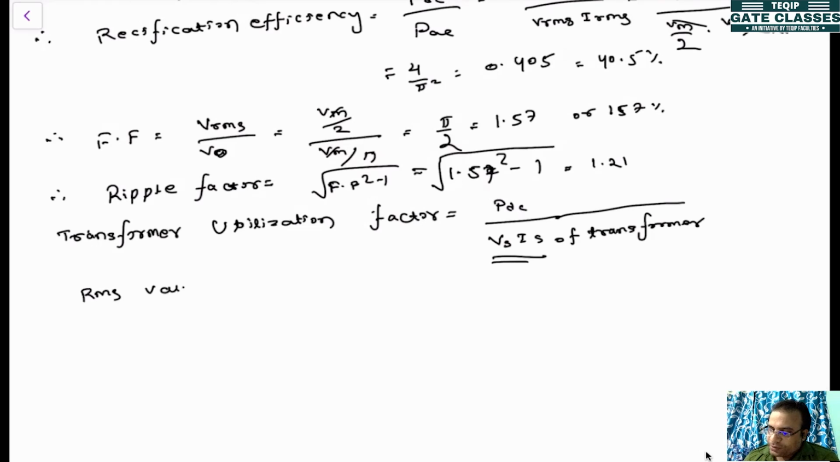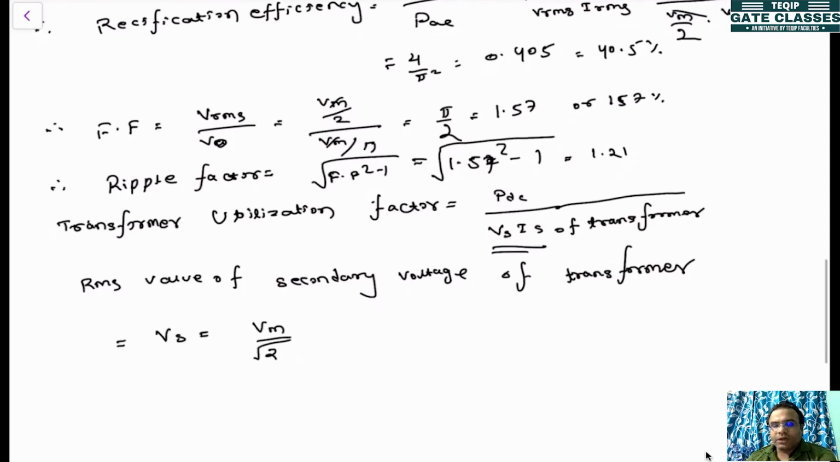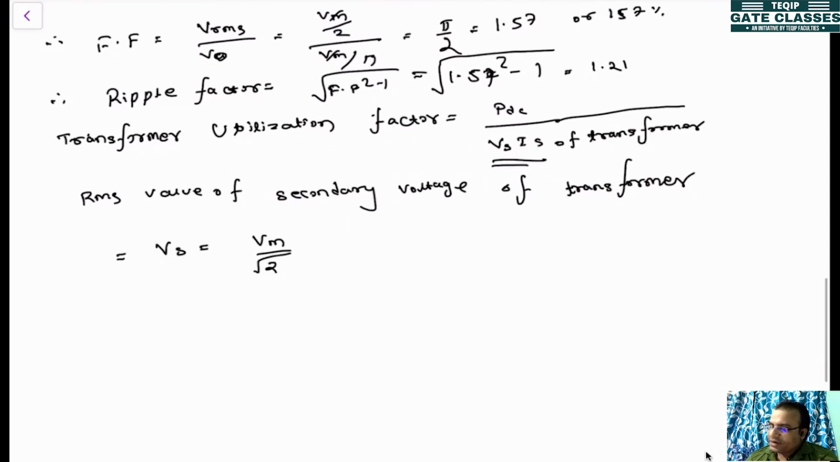The RMS value of the secondary voltage of the transformer is Vs, which is equal to Vm by root 2. You know this, so I'm not deriving it.